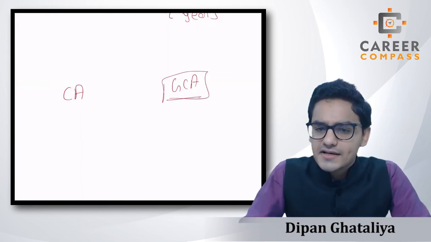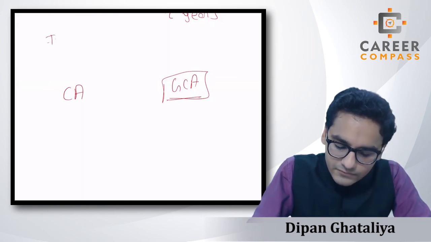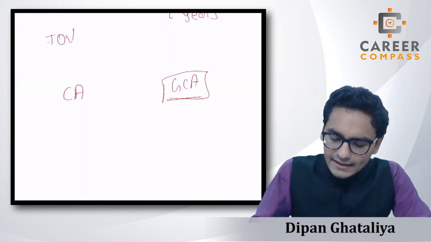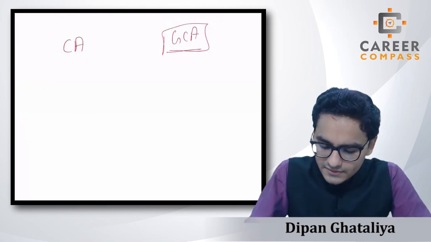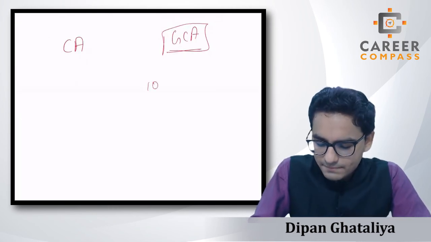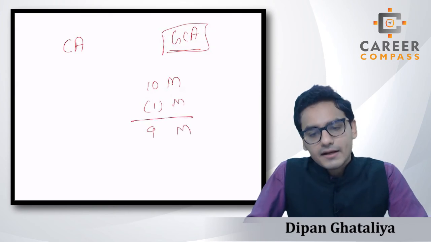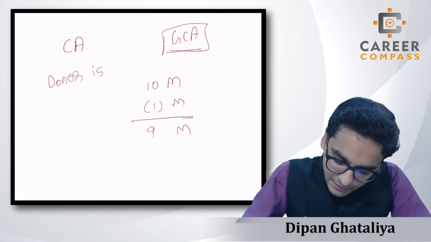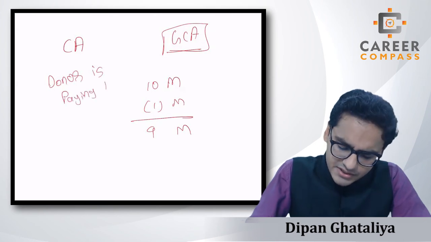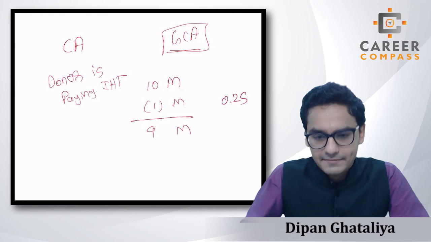Students, the IHT generally is levied on the transfer of value, as you all know, right? In the initial sessions, we have taken the example that if the person has a total estate value of 10 million pound and that person is transferring 1 million pound and now the rest is 9 million pound. Now assume that in this case a donor is paying the IHT. How much IHT will be levied on the 1 million? 0.25 million will be the tax liability, students.